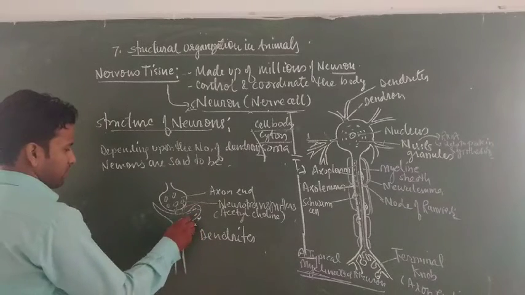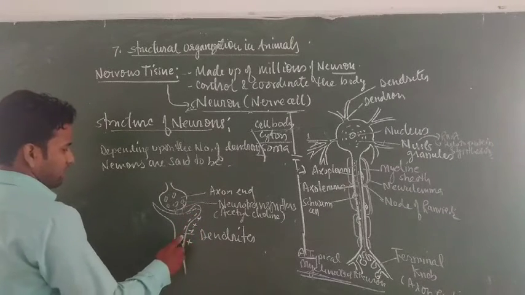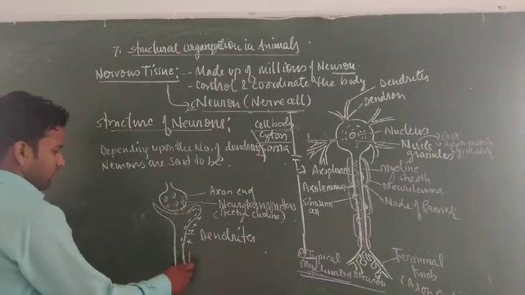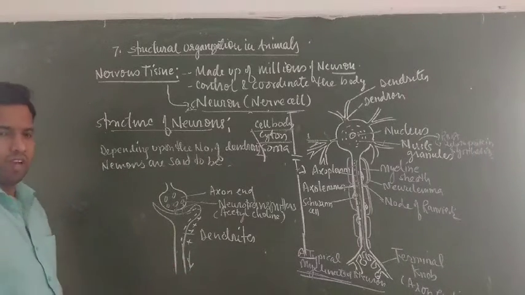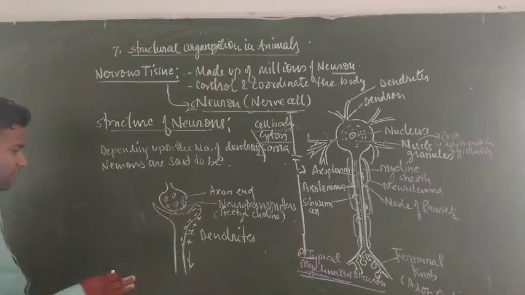Due to these polarizations, the impulse moves again to another cyton body, and from that cyton into another neuron.